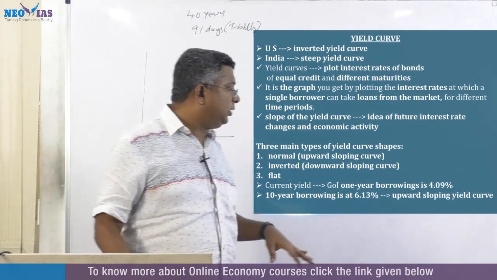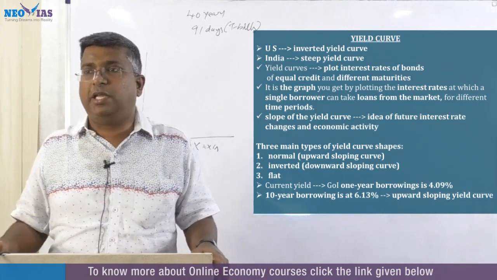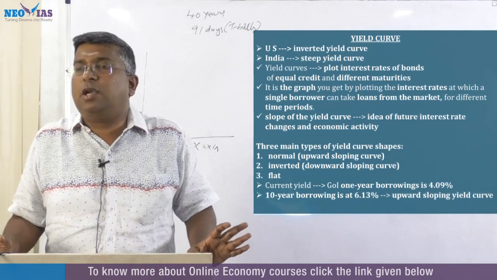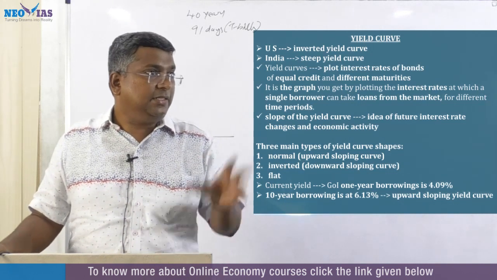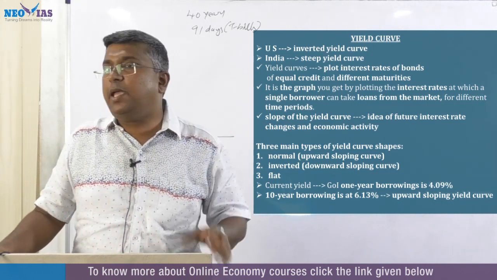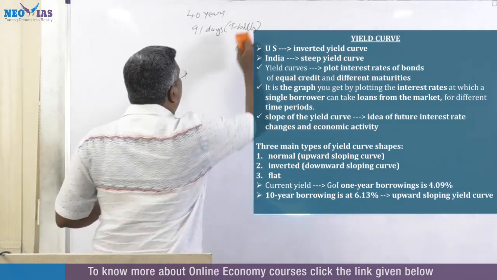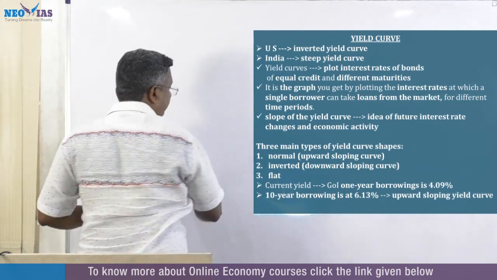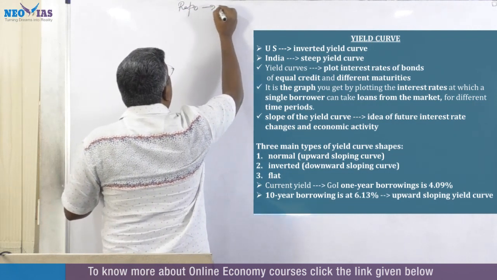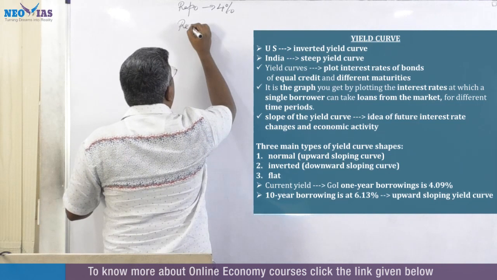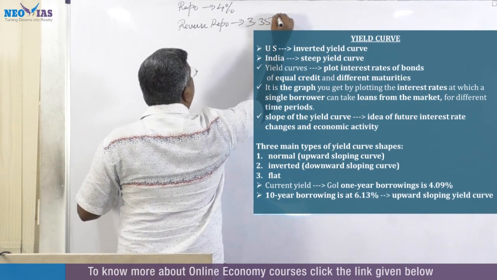Now, just for your understanding, as of yesterday's data, you are just supposed to know, they will not ask you. What you need to know is the current repo rate, which is very important. You should know the repo rate, that is the RBI policy rate, and the RBI reverse repo rate. The RBI repo rate is 4%. Remember, it's very, very important. The RBI repo rate is 4%. Reverse repo is, you know how much? 3.35%.